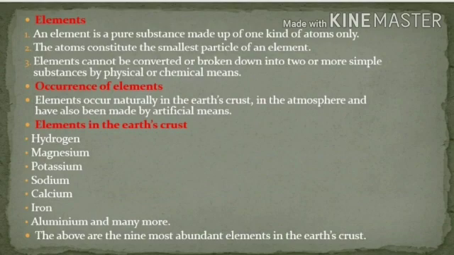Occurrence of elements. Elements occur naturally in the Earth's crust, in the atmosphere, and have also been made by artificial means. Now, the elements present in the Earth's crust: hydrogen, magnesium, potassium, sodium, calcium, iron, aluminum, oxygen, silicon, nitrogen. So many elements are present. The above mentioned are the 9 most abundant elements in the Earth's crust.